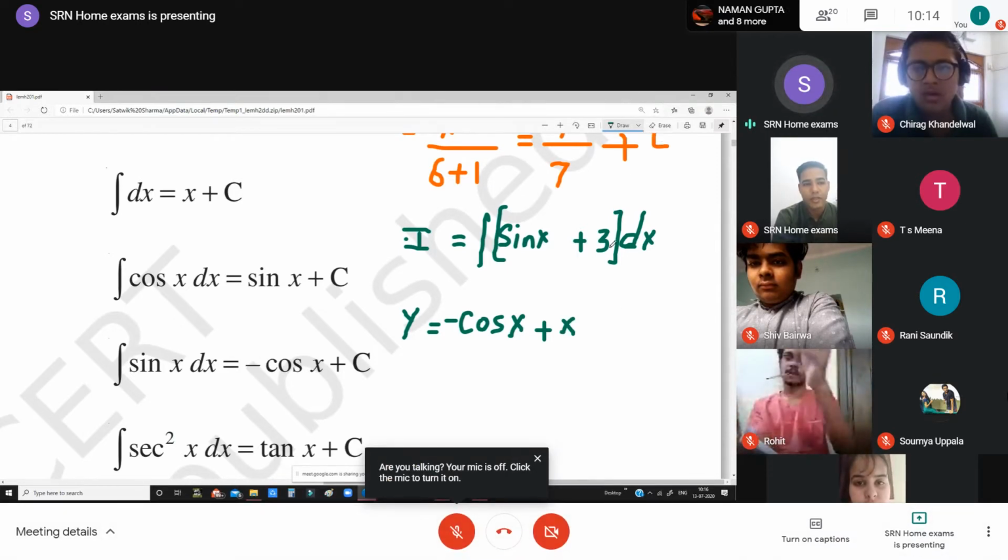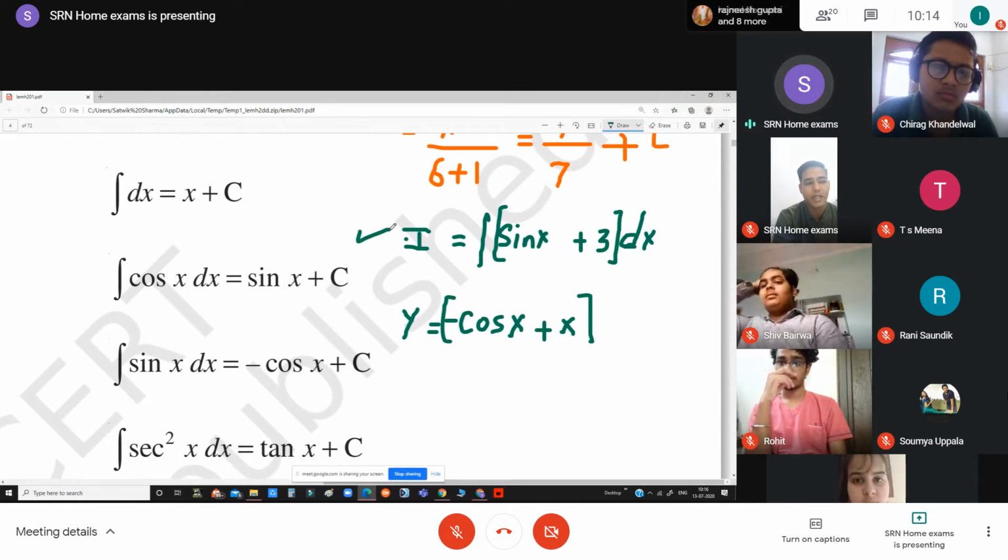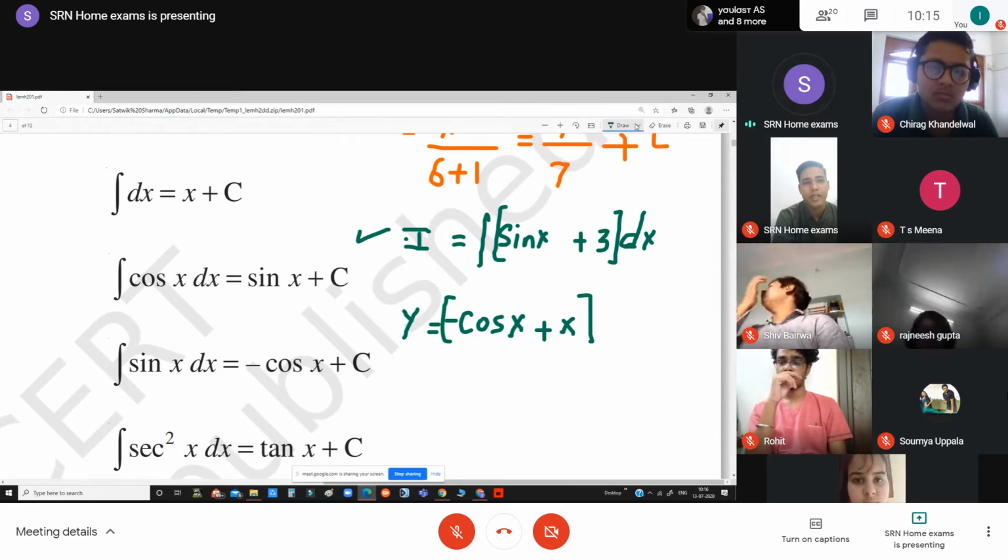I think everyone is able to see the screen, and there is no one having a problem. This is the function y is equal to minus cos x plus x, and we have one more function written above, that is I is equal to integration of sin x plus 3.